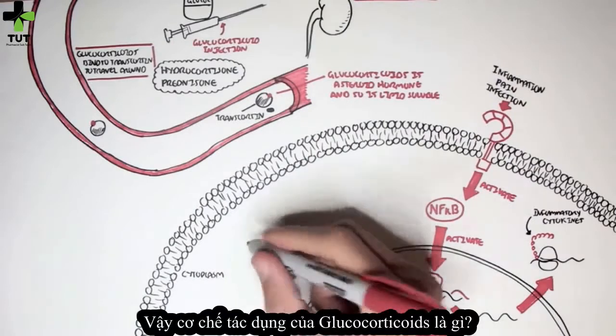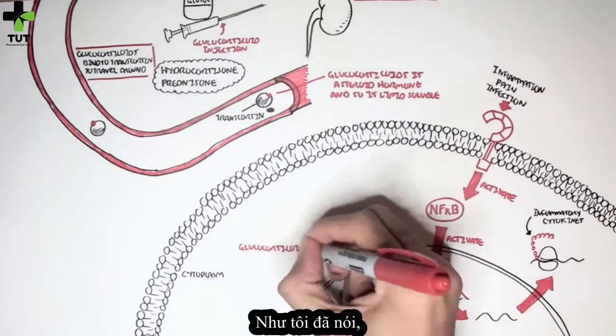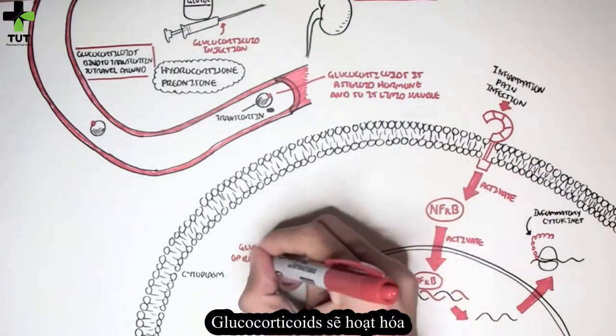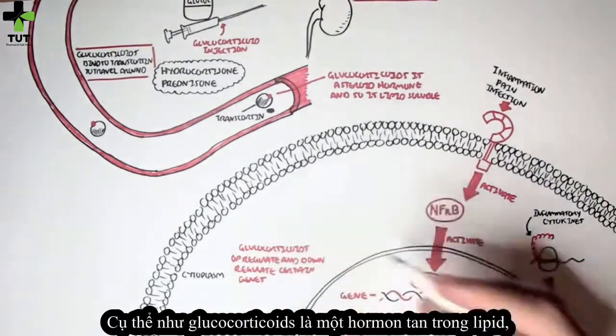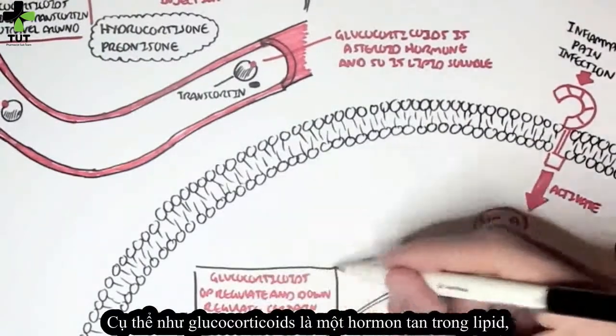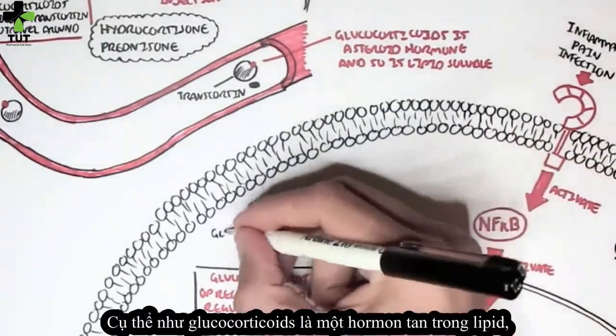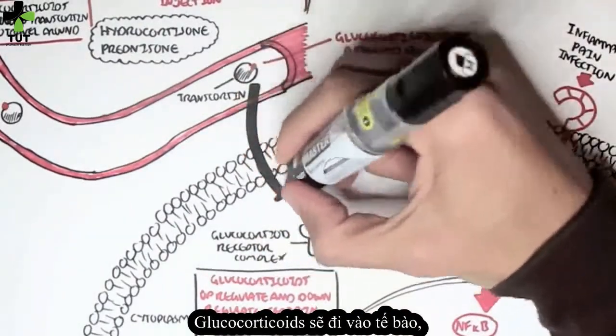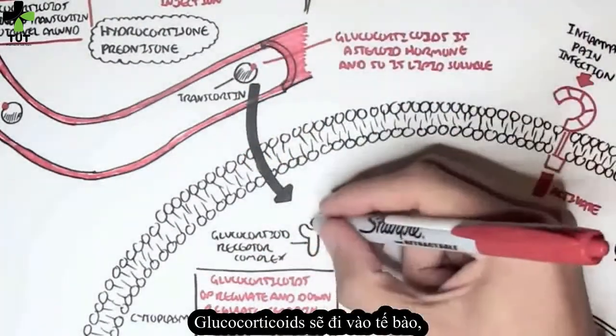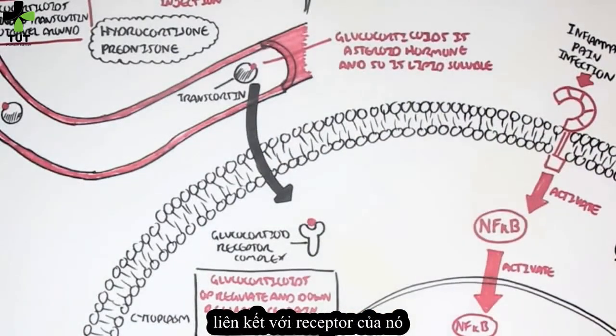So what do glucocorticoids do? Well, as mentioned, glucocorticoids will upregulate or downregulate certain genes. An example of this is that glucocorticoids, which are lipid-soluble hormones, will travel around the body with transcortin. The glucocorticoids will enter the cell and bind onto a glucocorticoid receptor.